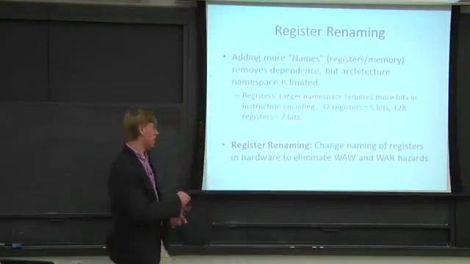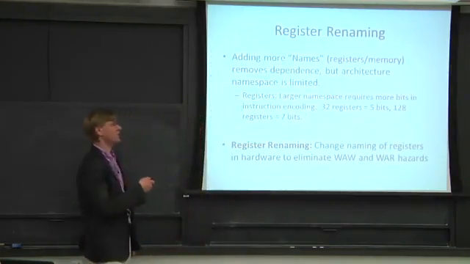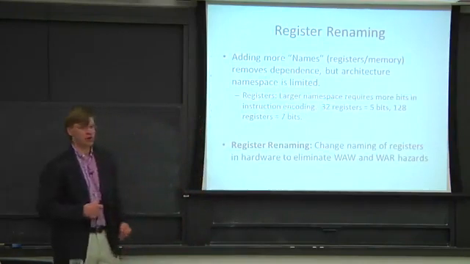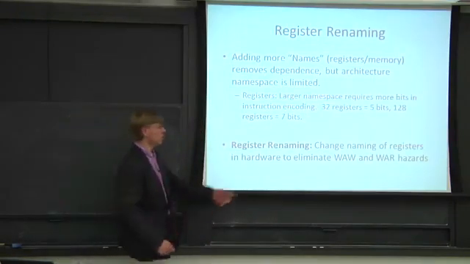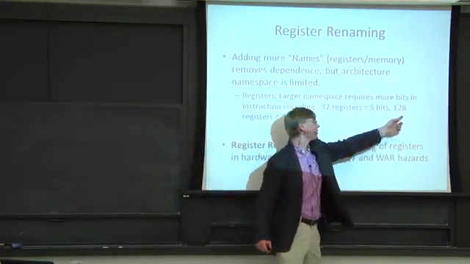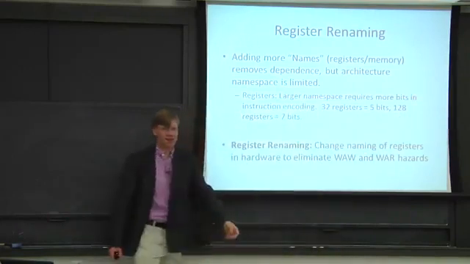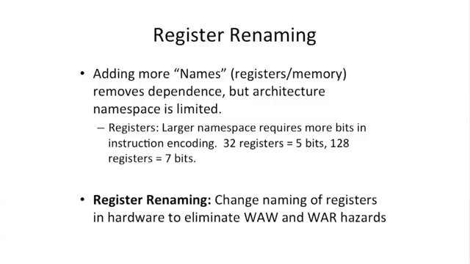So if we look at our registers, we could have a larger namespace for our registers. But if we have 32 registers, that takes 5 bits. If we have 128 registers, that's going to take 7 bits. If we have infinite, that will take infinite number of bits. But what we're going to talk about in today's lecture is how to do this in hardware such that you have some more registers in your physical register space, but not more registers in your architectural register space.